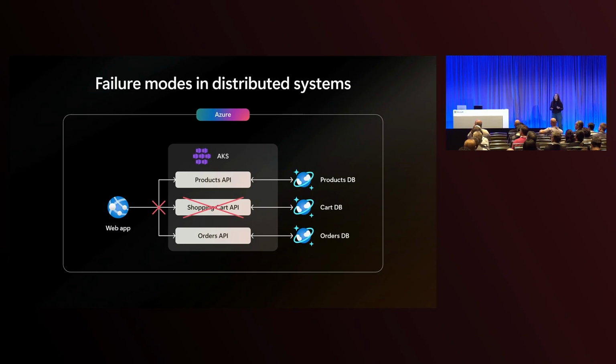We also may have something go wrong with our APIs. We may have pods go down in AKS. So how can we plan for that up front? And lastly, we'll look at failures that can happen in the database and how we can use strategies to mitigate those.